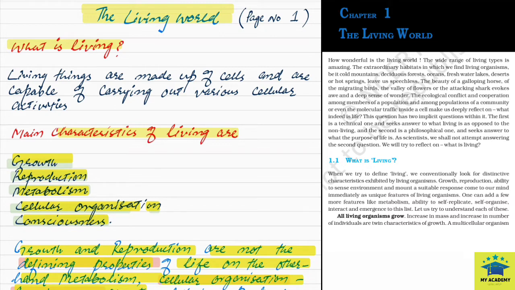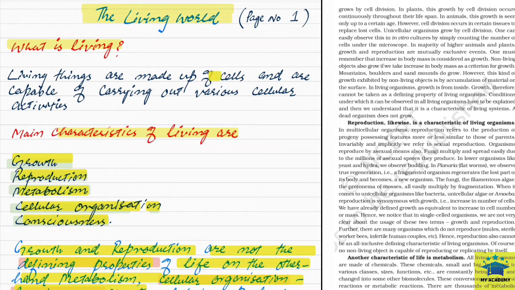Living things are made up of cells, okay, and are capable of carrying out various cellular activities. So living things are made up of cells. That means every living creature on this planet is made up of cells and is capable of carrying out various cellular activities. Obviously, when there is a cell, there are cellular activities too.